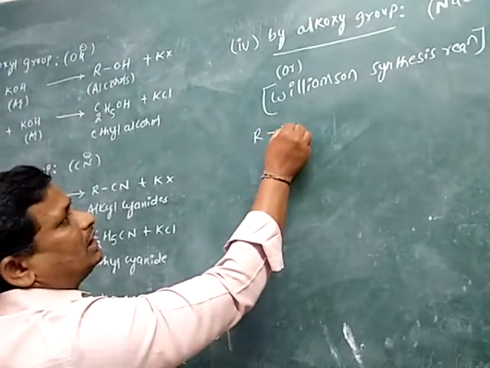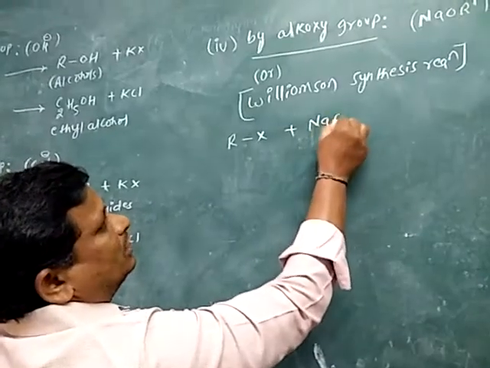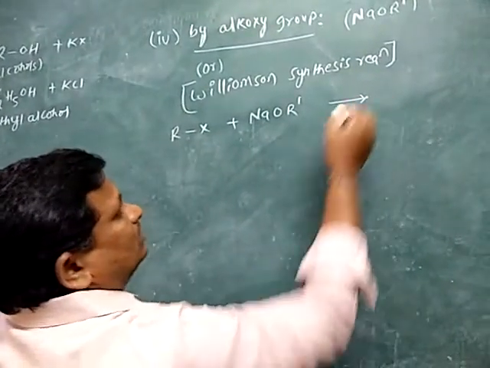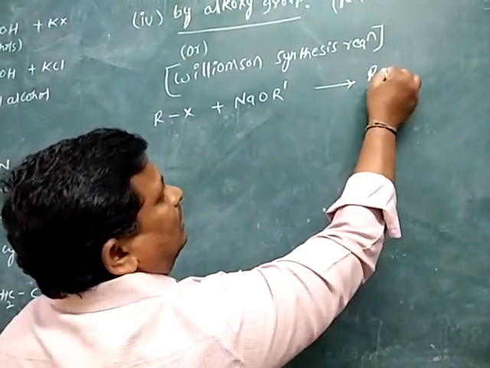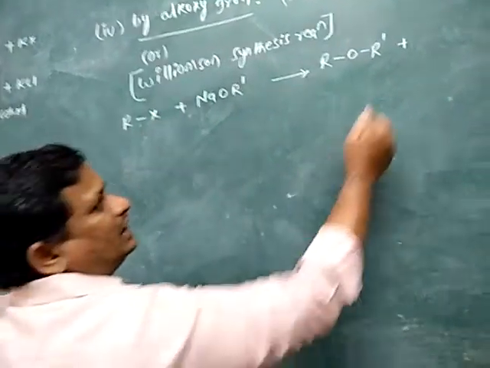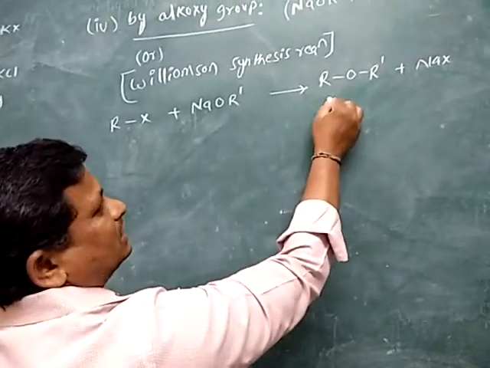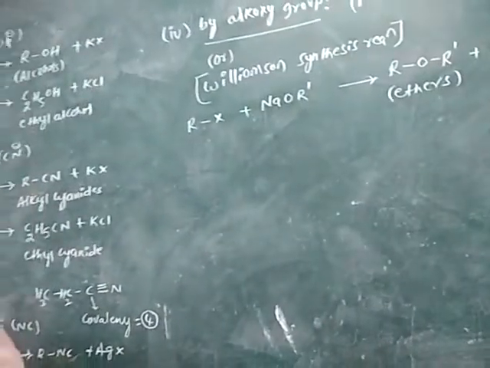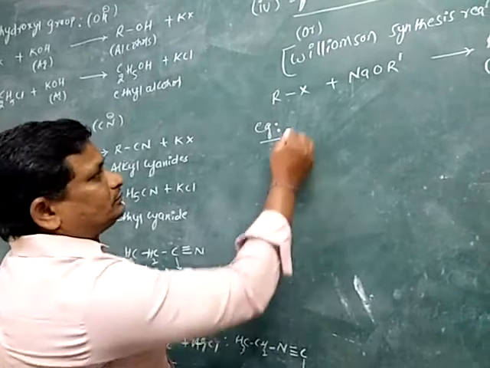For example, alkyl halide RX is treated with sodium alkoxide, NaOR dash. The obtained compound is ROR dash, plus Na combines with X, giving NaX. ROR is the functional group of ethers. It is explained with one suitable example.